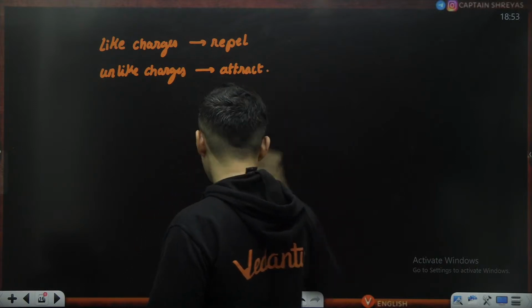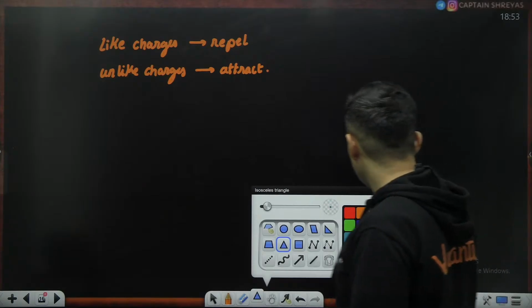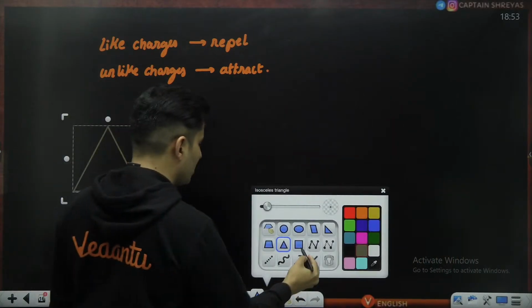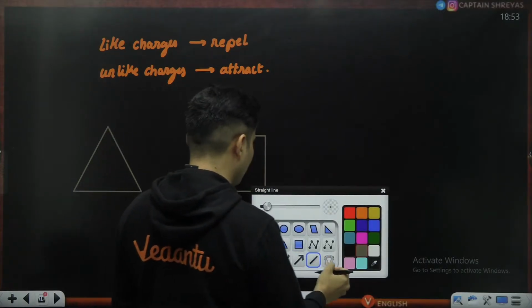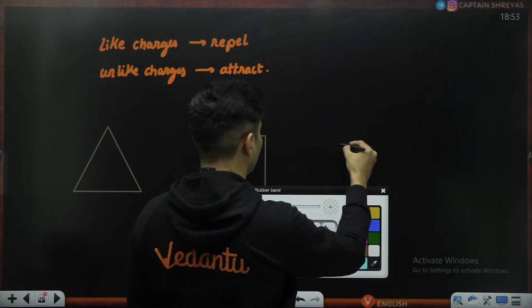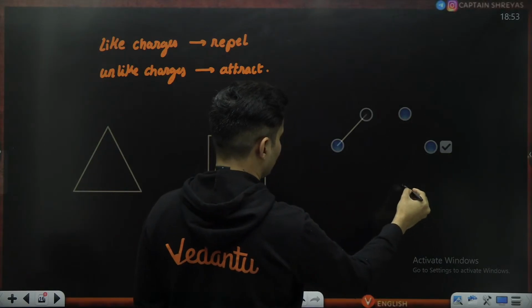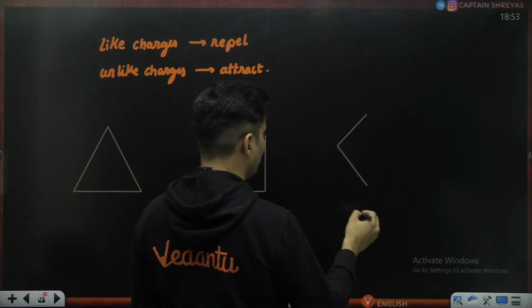So there are so many questions on vectors you will see in the first chapter itself. Say, for example, you might get a question with a triangle, or a square, or a hexagon. Now, let me show a hexagon to you.